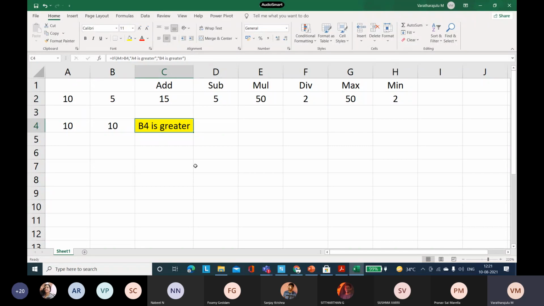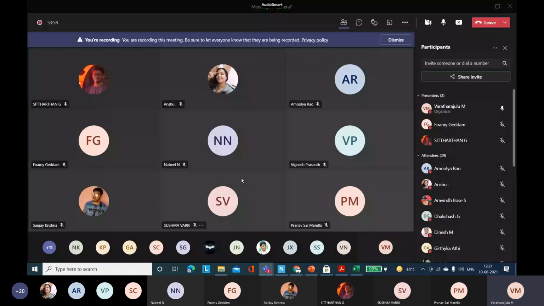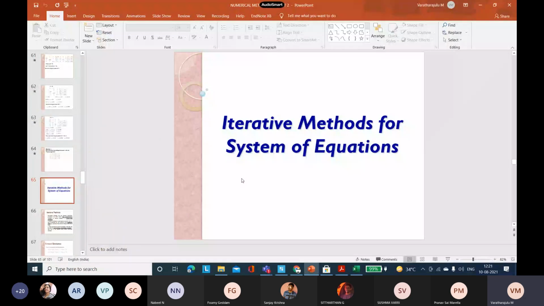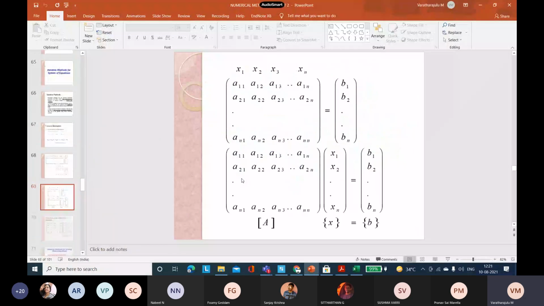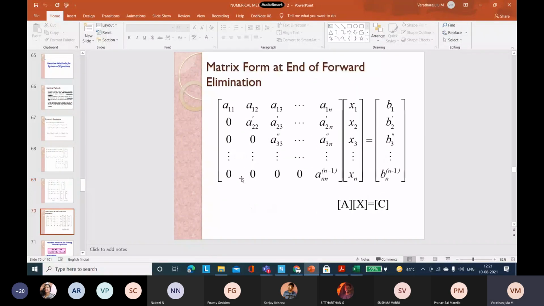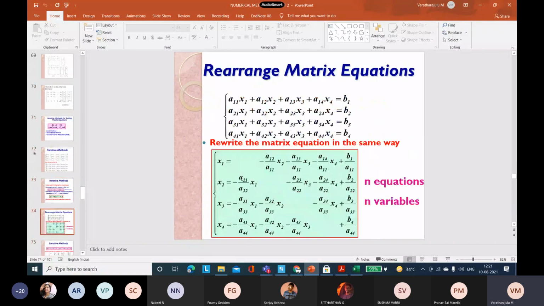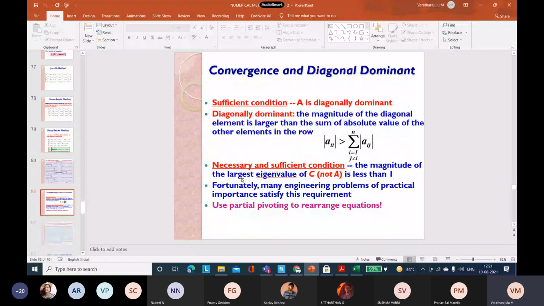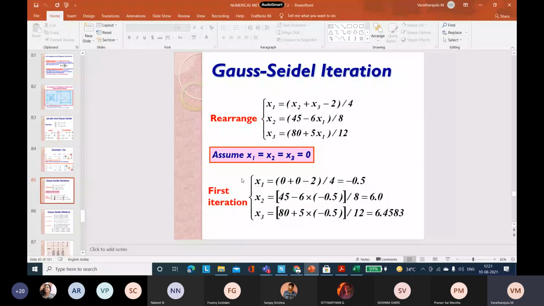So today, once the classes are over, you do some calculations and practices with Excel. Then that will be better to understand these iterative methods. The iterative methods are solved with the aid of Excel. See here, I'll show you.